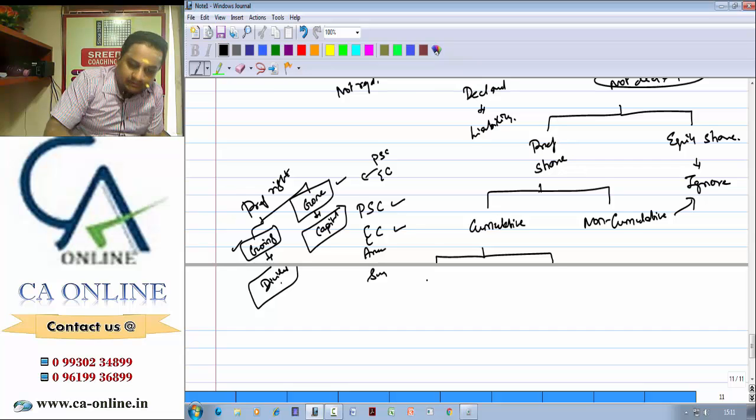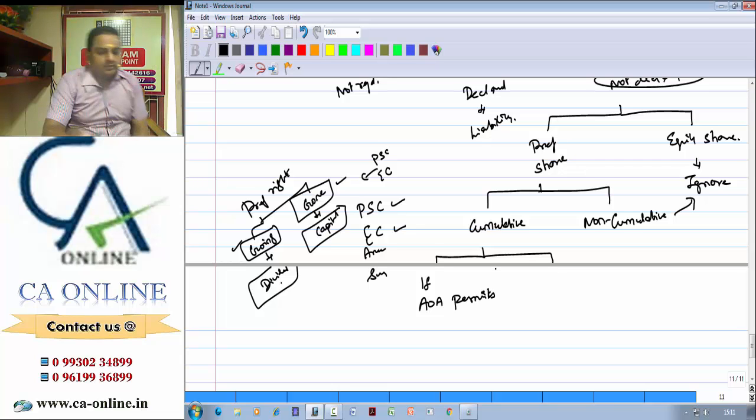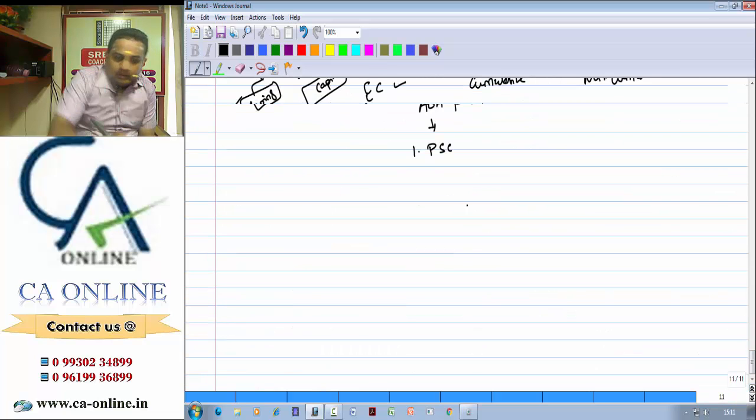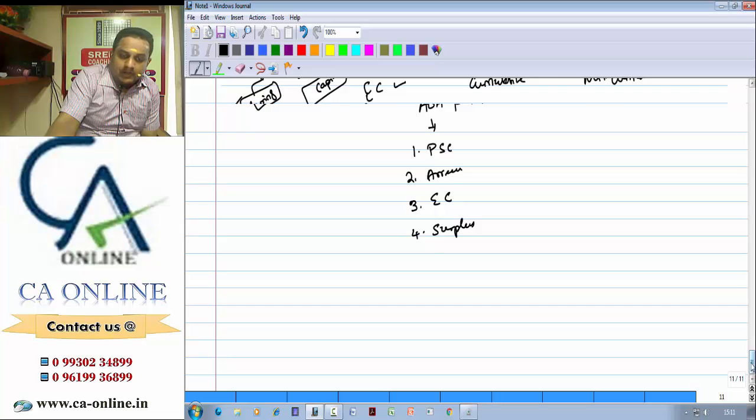But if the articles of association permit the company to pay arrears of preference dividend in case of liquidation even before returning equity capital, then first you can pay the preference capital, second you can pay the arrears, then you can pay equity capital, then you will have surplus.